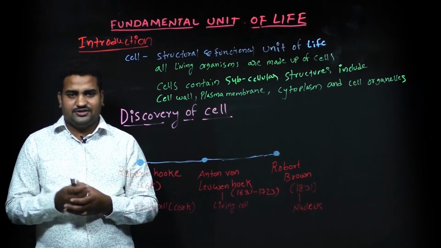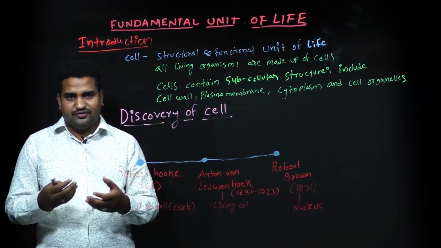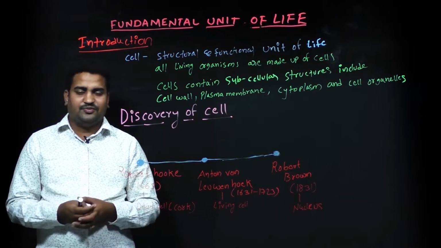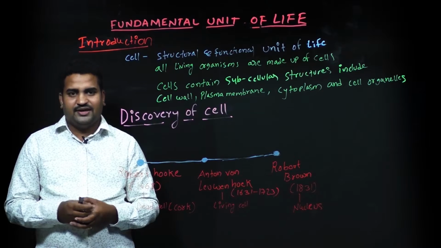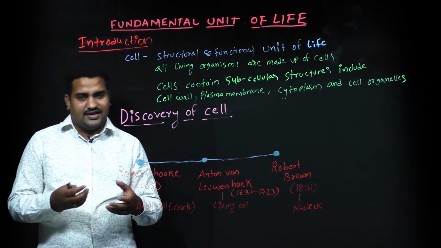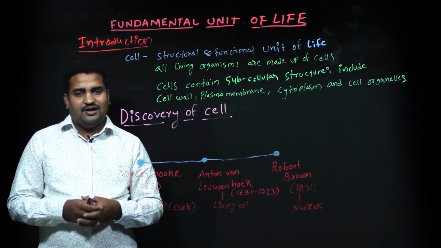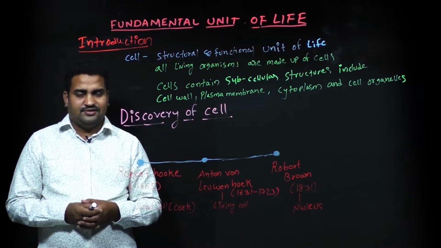For example, digestive system, so it will be useful for digestion of the food. Excretory system, it will be useful for the removal of the waste from the body. Respiratory system, which is for exchange of the gases. So like that, all organisms, they are composed of cells.